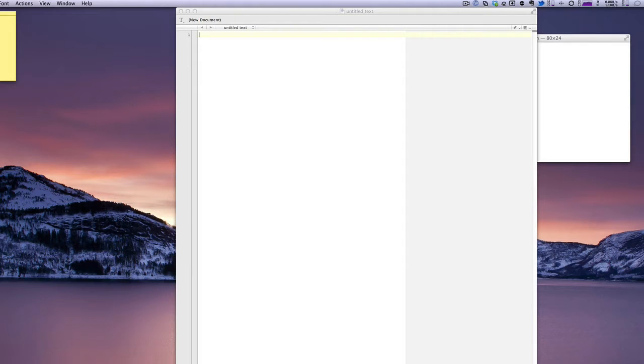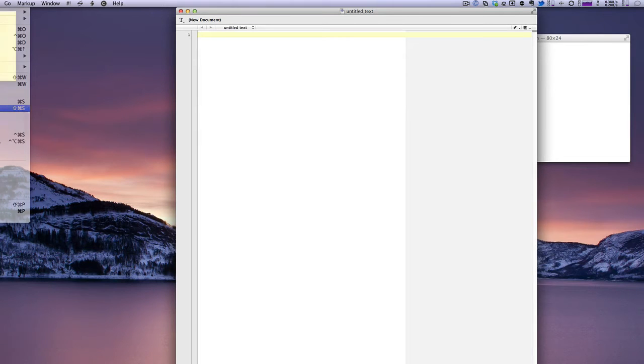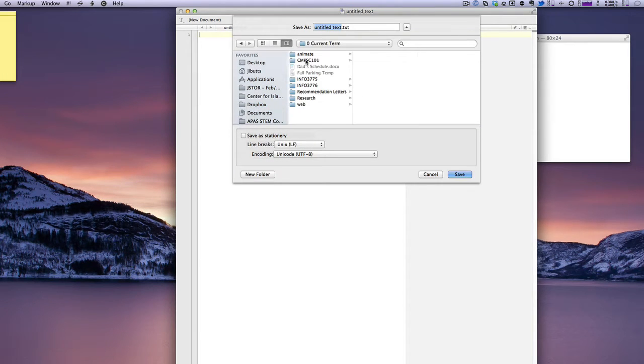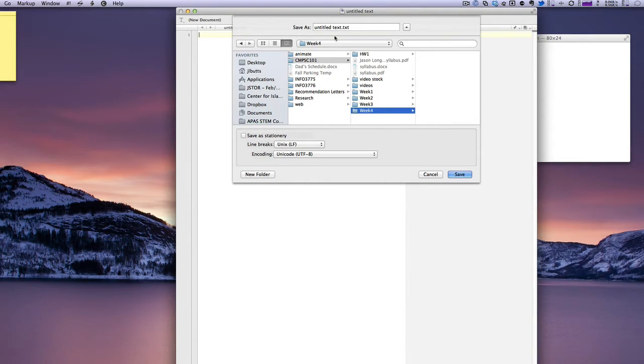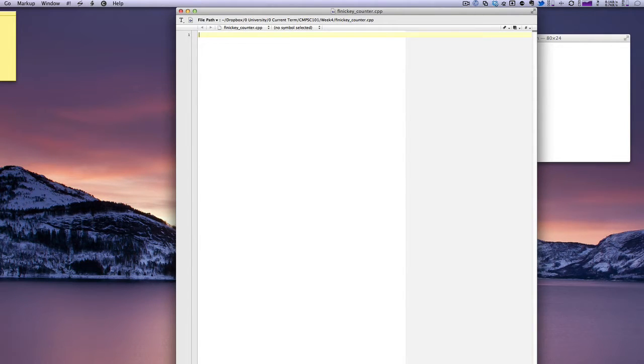We've got our new document, and I'm going to go ahead and save it before I even start, and create a new folder for week 4. And I'm going to save this as finicky_counter.cpp. And I'll begin. Finicky counter. This demonstrates break and continue statements.